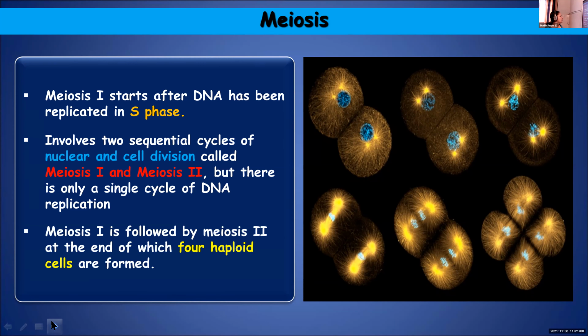Meiosis 1 is followed by meiosis 2, and at the end we are getting 4 haploid cells, whereas in mitosis you got only 2 daughter cells. A mother cell will undergo division and we got only 2 daughter cells which were diploid just like the mother cell. But here the mother cell is diploid, and we get 4 haploid daughter cells.